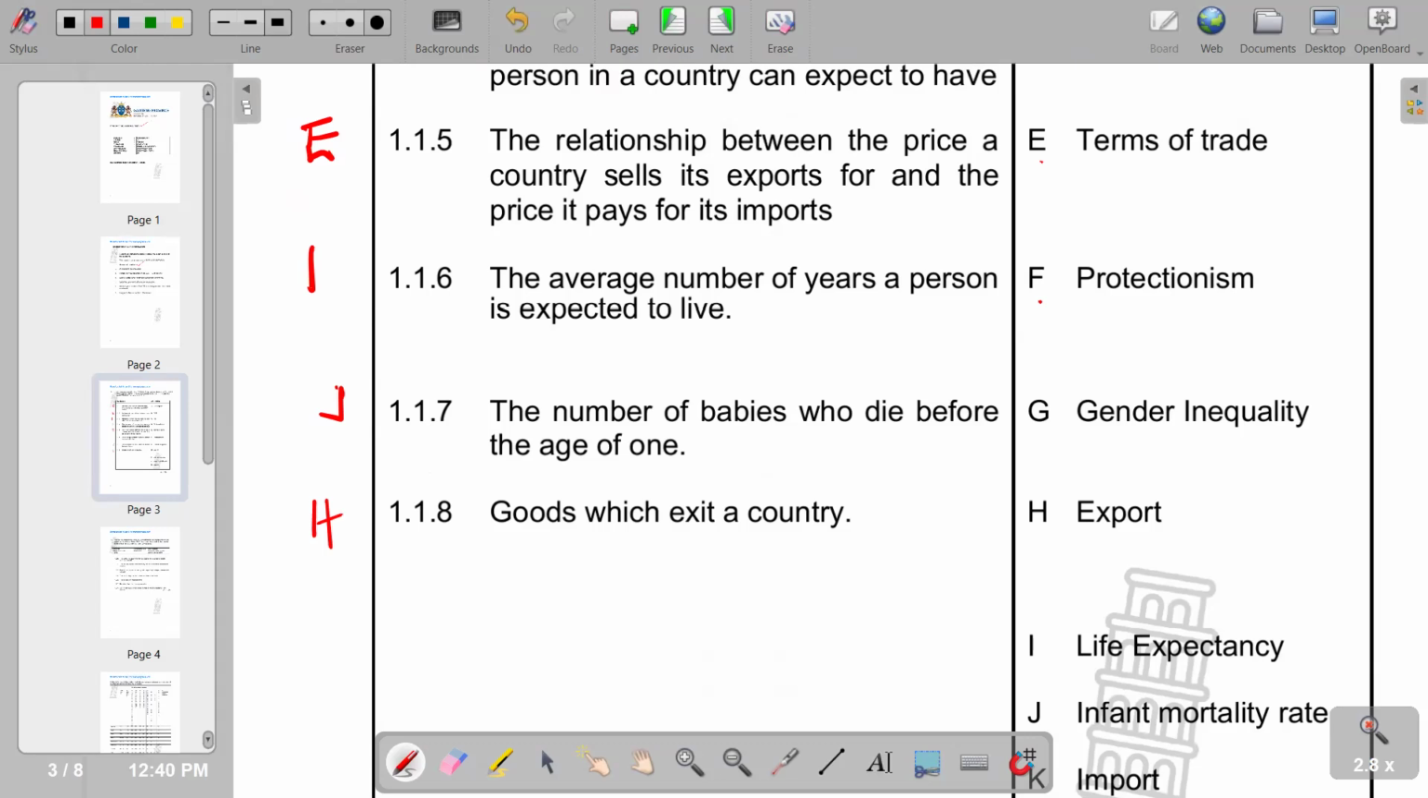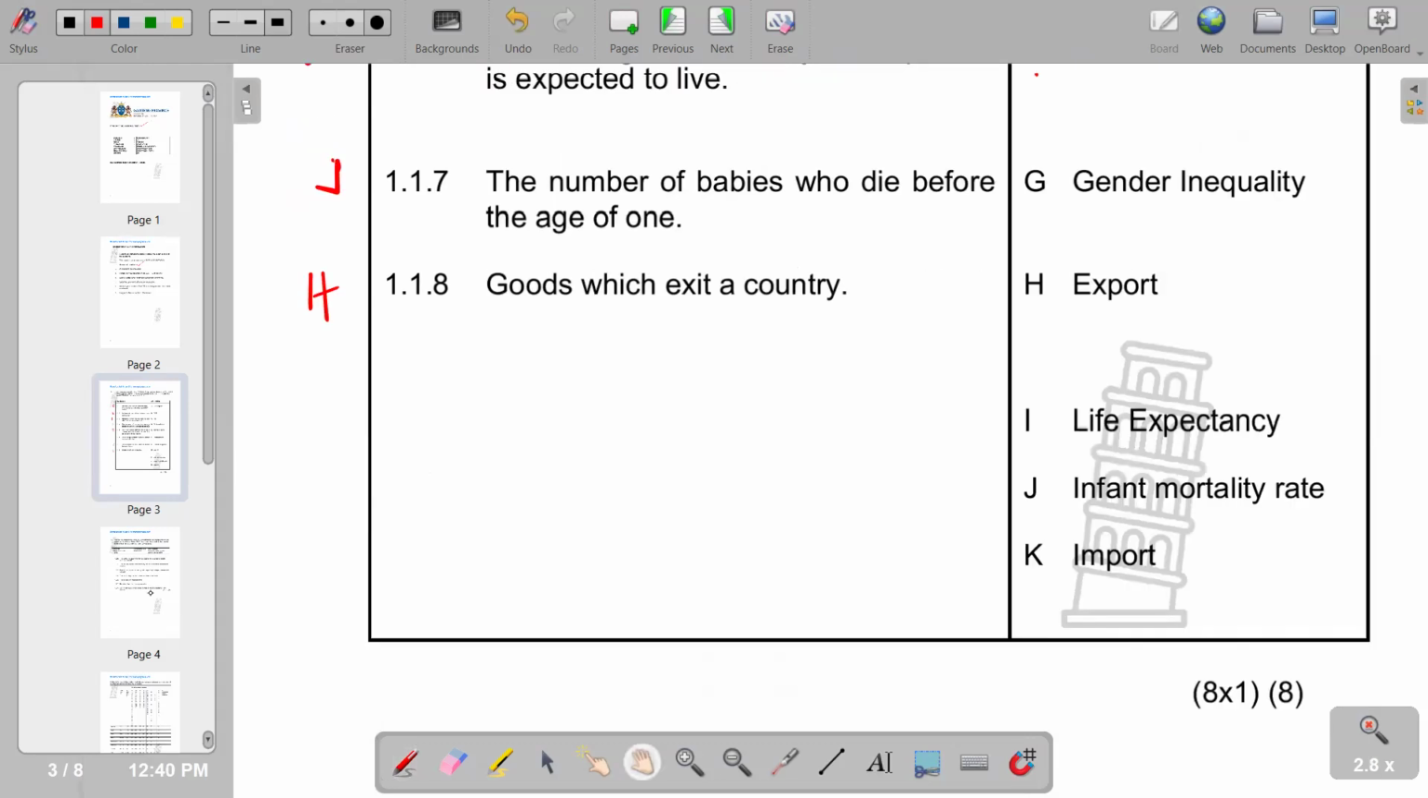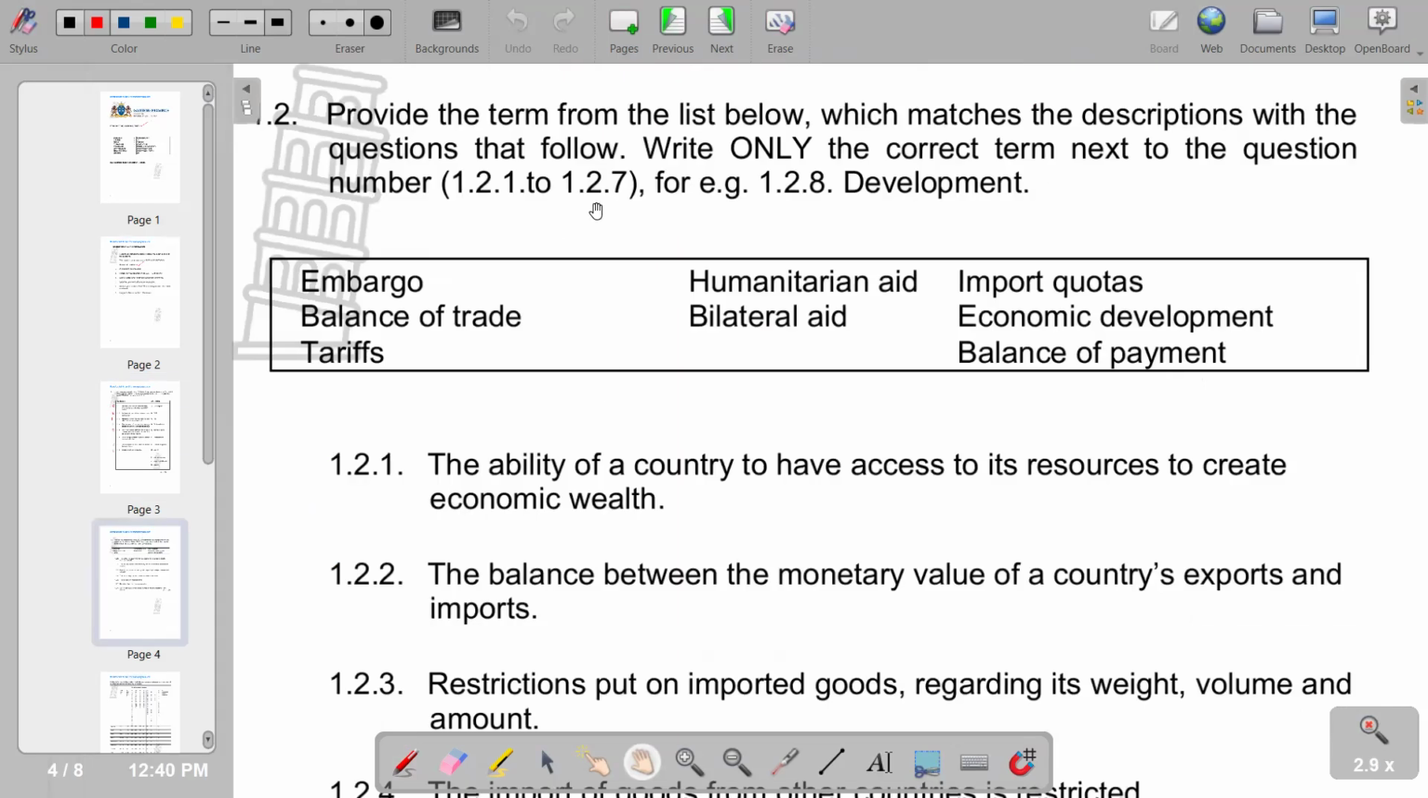Then on the next part of our question, we have 1.2, where we have to provide the terms from the list below. So we've got a list of terms. The first one is saying the ability of a country to have access to its resources and to create economic wealth is economic development. So this is our 1.2.1. And then the balance between the monetary value of a country's exports and imports is balance of trade. So 1.2.2.